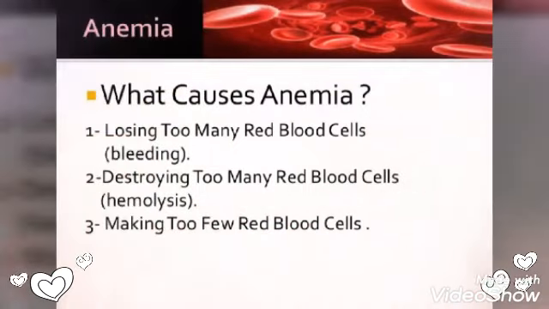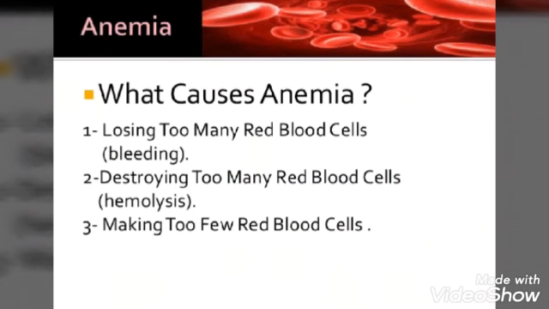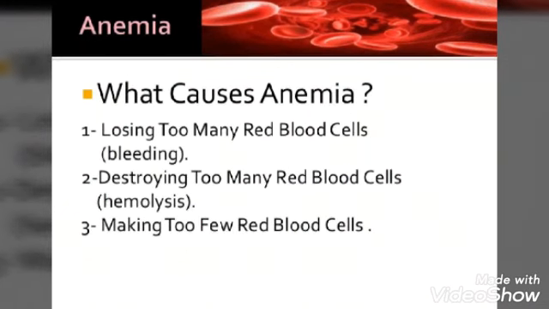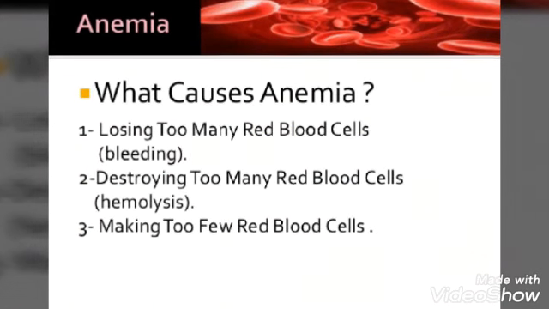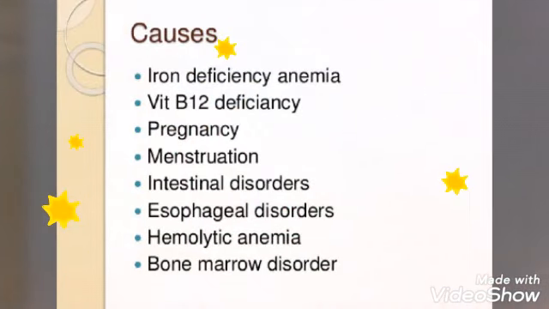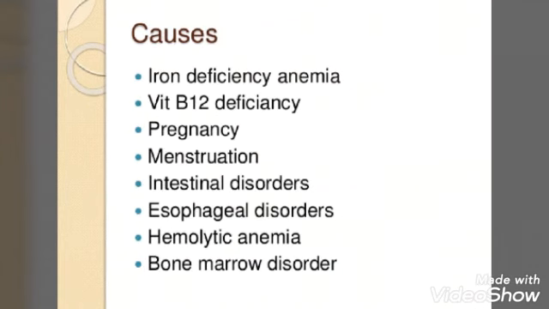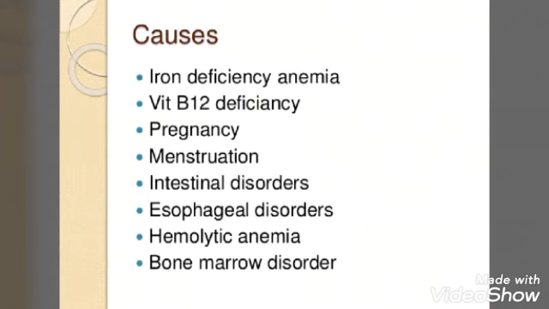The causes are losing too many red blood cells through bleeding, destroying too many red blood cells through hemolysis, and making too few blood cells when the body is not able to make red blood cells. In a more detailed way, the causes are iron deficiency anemia, vitamin B12 deficiency, pregnancy, menstruation, intestinal disorders, esophageal disorders, hemolytic anemia, and bone marrow disorders. So these are the causes that leave the body with a deficient number of RBCs that do not form hemoglobin.